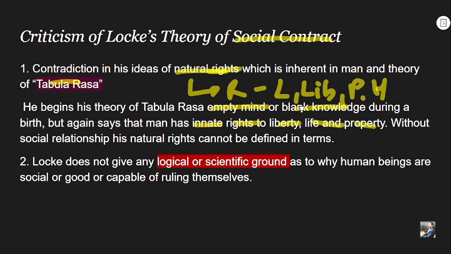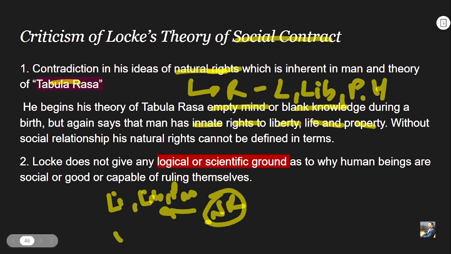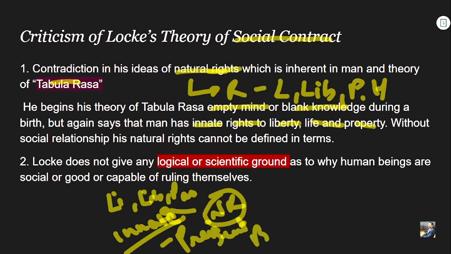So the basic criticism, in simpler terms, is that on one hand Locke gives the idea of natural right, where he says that the natural rights, that is life, liberty and property, are inherent, innate. What does the term innate mean? It means that a particular right, a particular characteristic, is present since birth. So this is what it means when he says that natural rights are innately present, or innate rights to liberty, life and property.